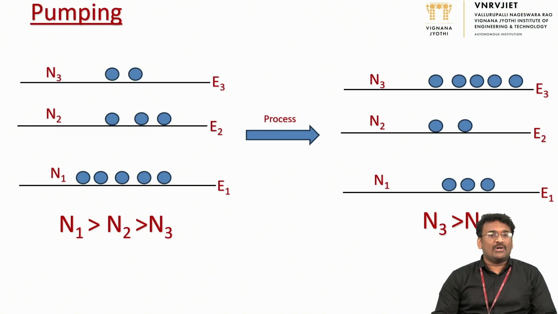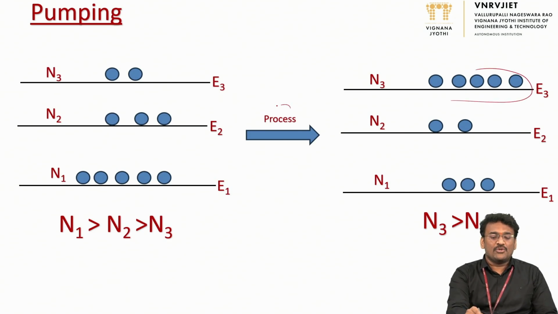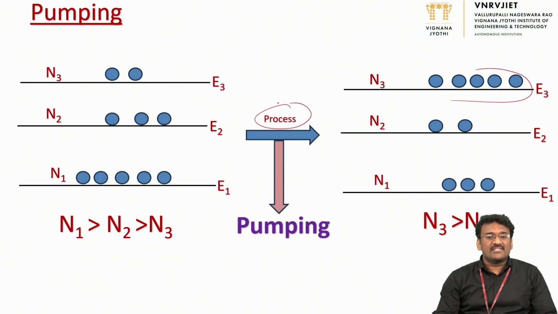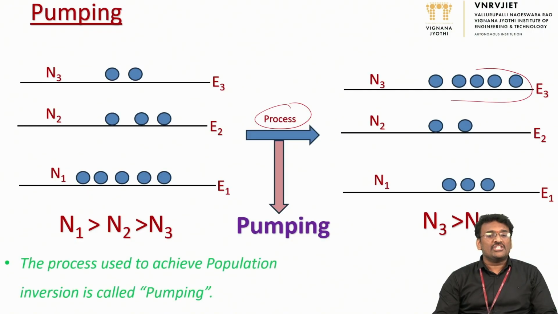Now let's see another one, the phenomenon of pumping. Just now we discussed the phenomenon of population inversion. To get more particles in the excited state, we use a process, and that process is called pumping. In simple terms, pumping is nothing but giving energy to the ground state particles and exciting them to the next levels. By that, automatically the lower state will have fewer particles, and that leads to population inversion. So pumping is a process used to achieve population inversion. That is what pumping is.